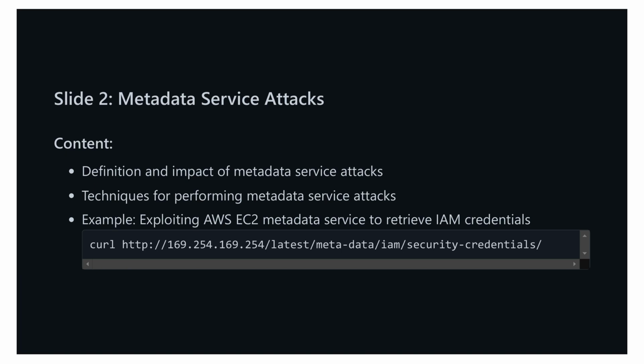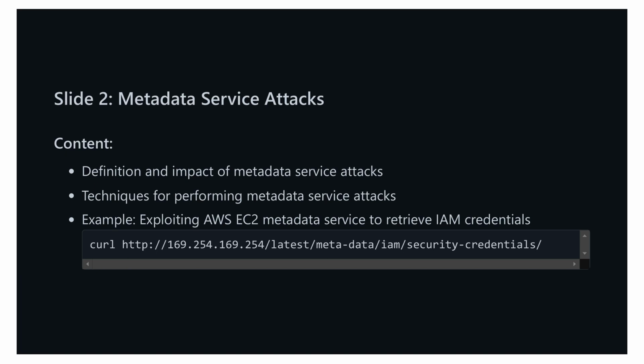A popular technique to perform such an attack involves using a simple curl command to query the metadata service. For example, to retrieve IAM credentials, you could execute curl http://169.254.169.254/latest/meta-data/iam/security-credentials/. This command fetches the security credentials associated with the instance, giving you access that can be leveraged for further exploitation. Let's move on to the next slide, where we'll explore identity and access management misconfigurations, another critical aspect in cloud security.